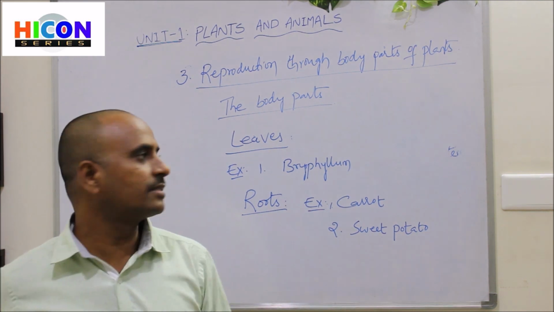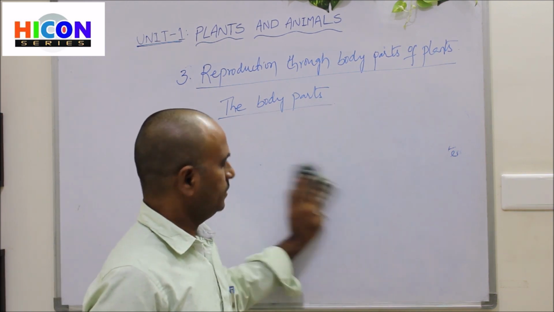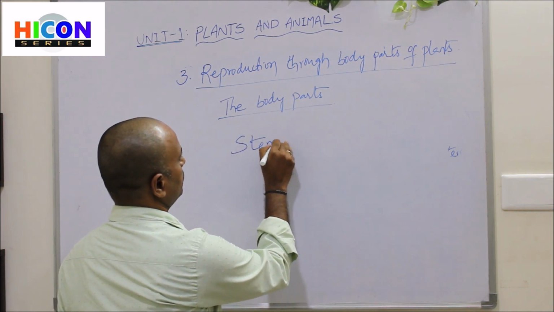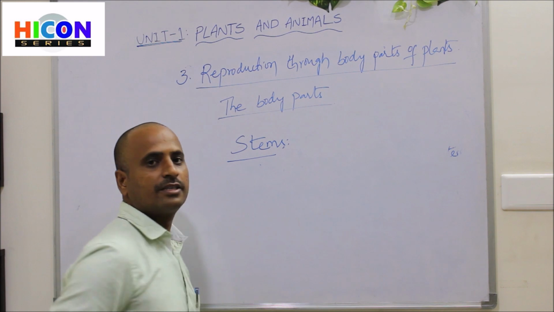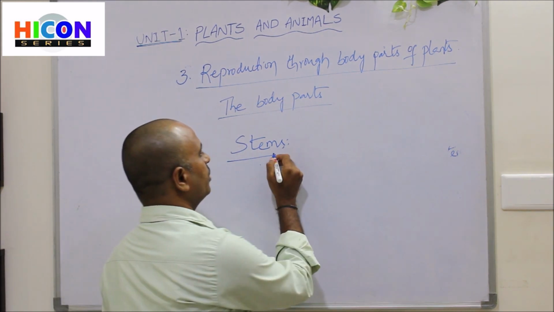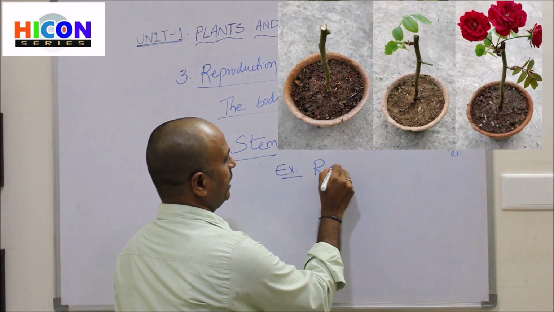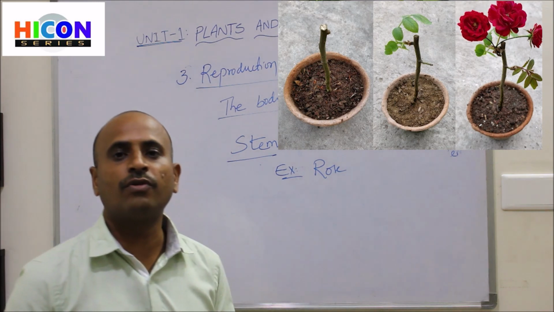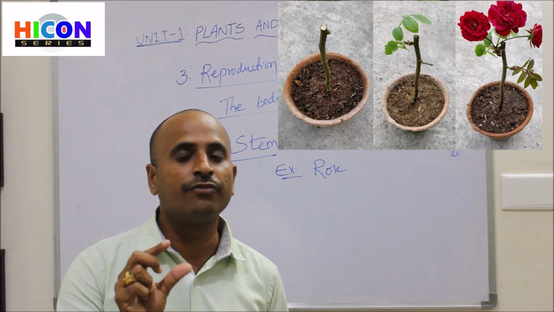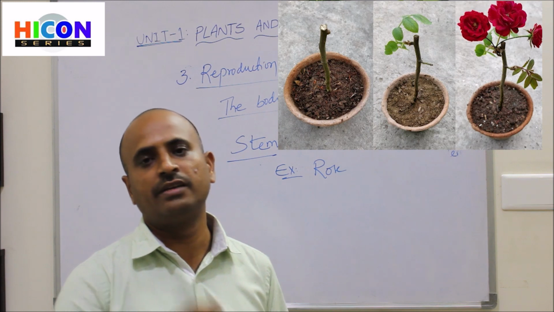And the fourth one is stems. Some plants reproduce new plants from their stems. An example of those plants is the rose plant. So look at the picture. In the picture you are observing the stems of rose plants, and if you observe carefully, the stems have small buds on them.